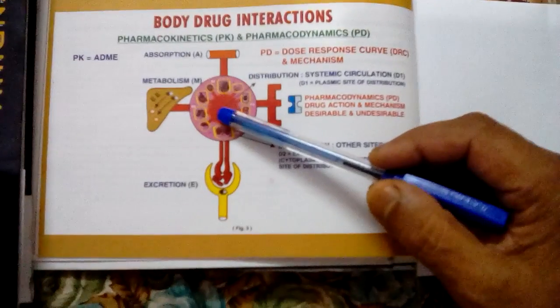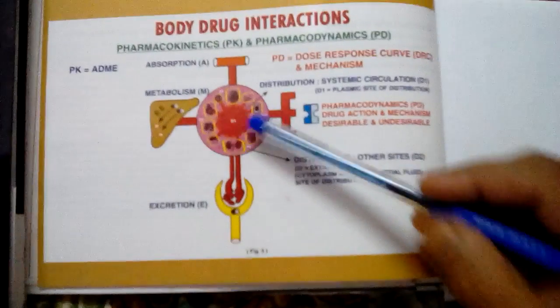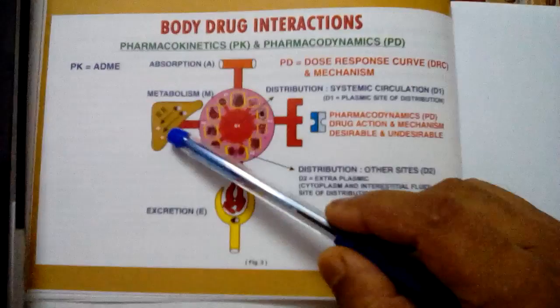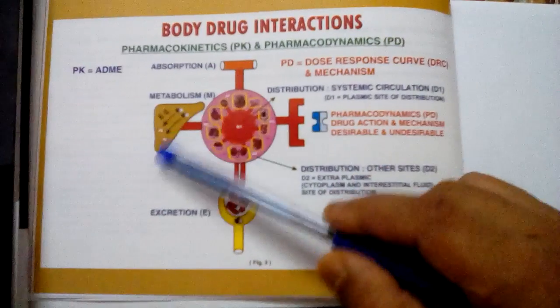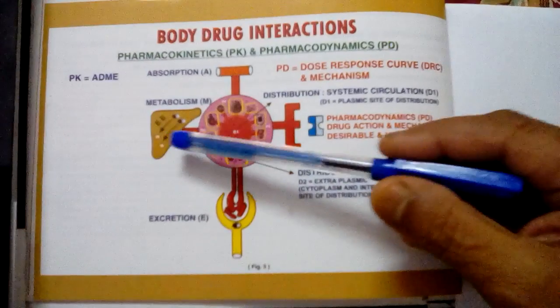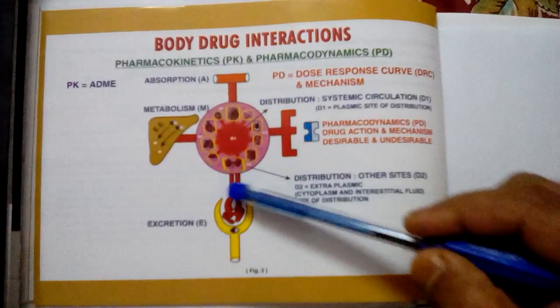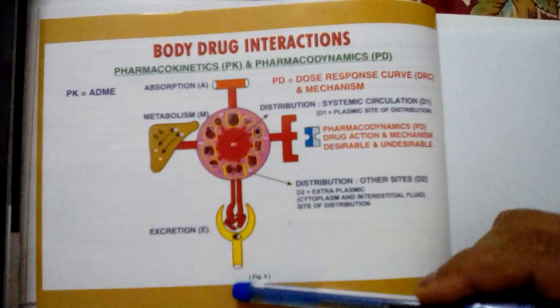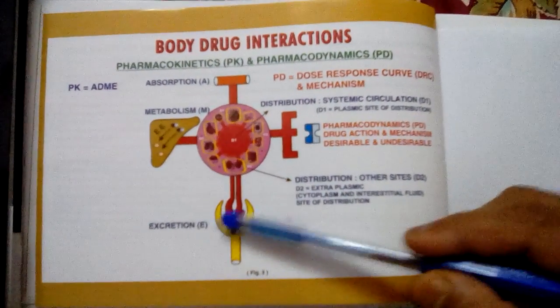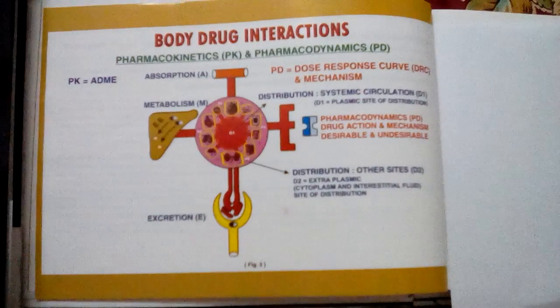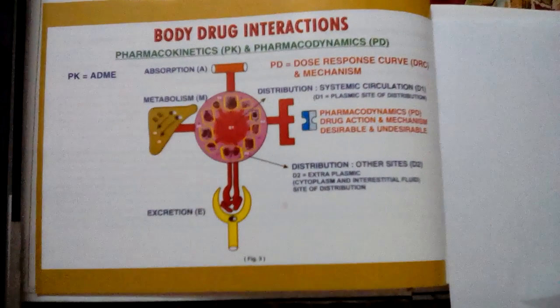And from here, when the drug is not wanted in the body, it is a foreign substance, and therefore it is also called a xenobiotic. So it goes into the liver, and with the help of enzymes it gets metabolized into an inactive compound as well as a soluble polar compound, and then finally it comes into the systemic circulation, and then it is eliminated from the kidney. Here I have shown just a nephron, a unit of the kidney, you know it very well.